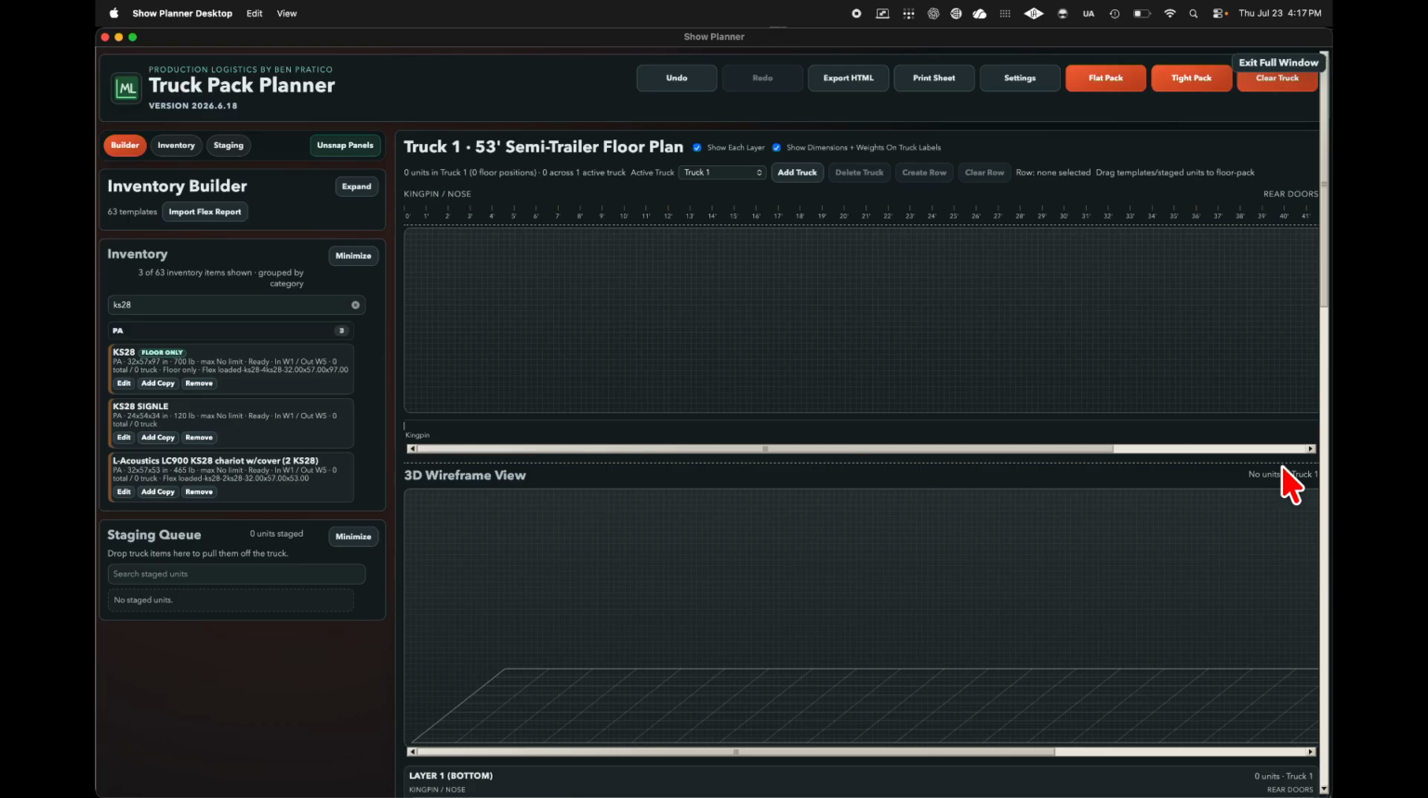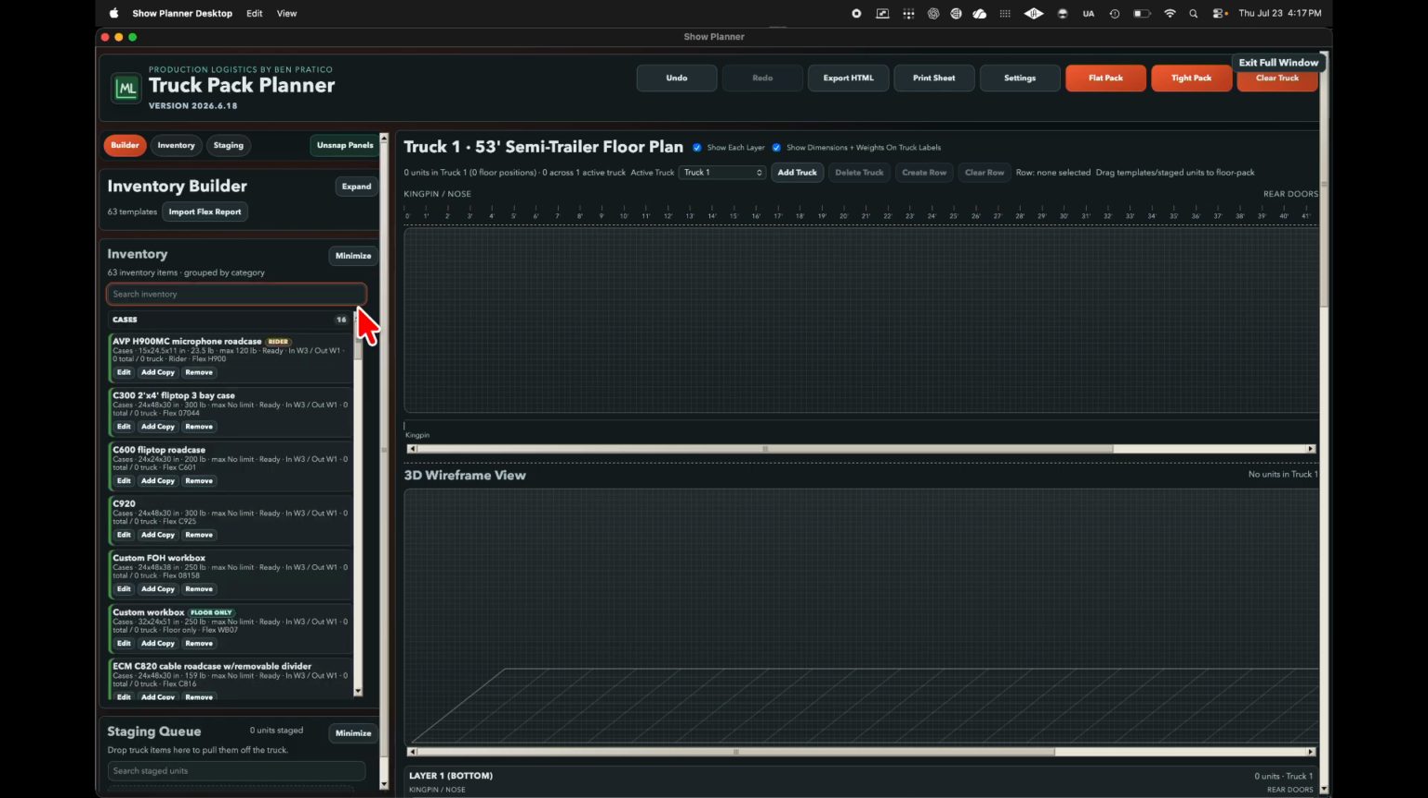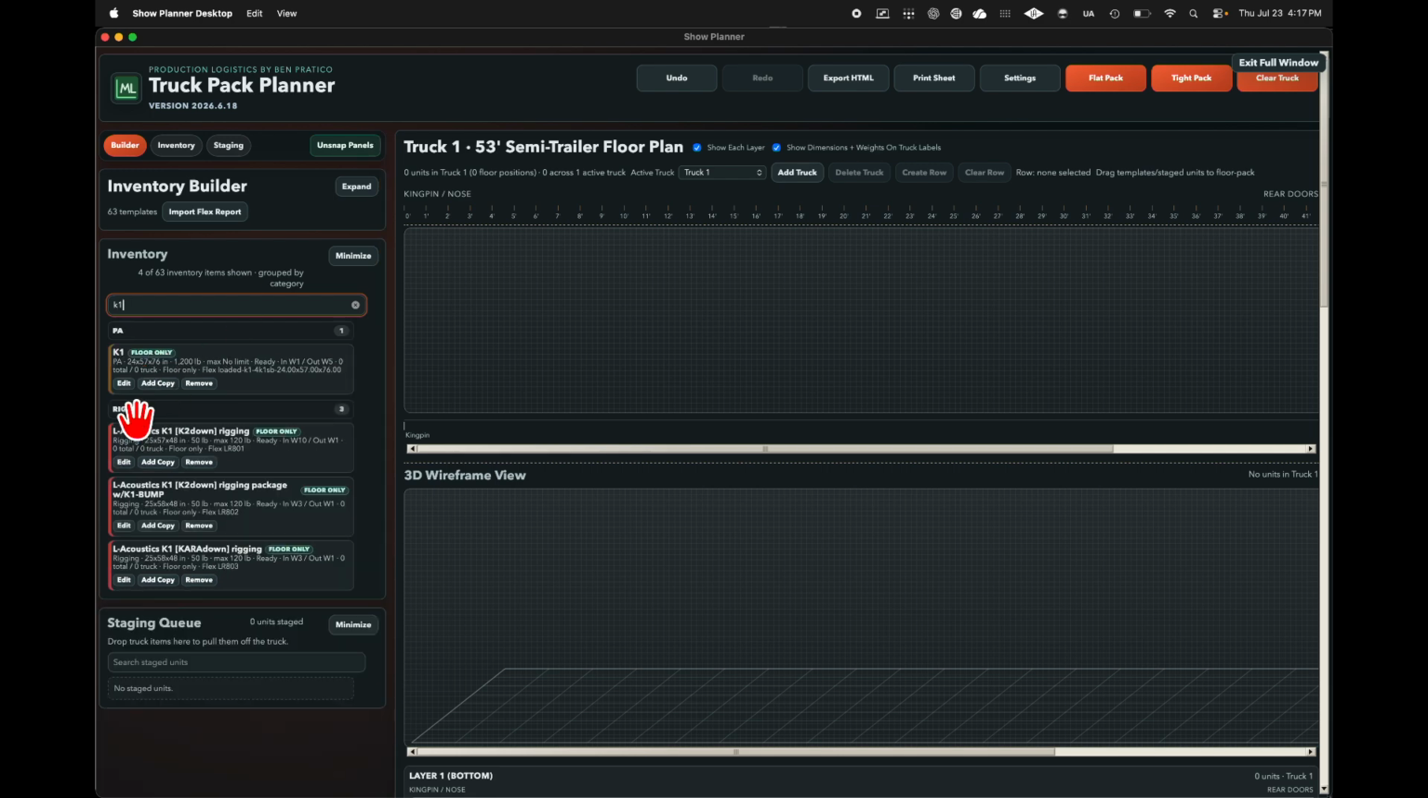This video we'll be going through Truck Pack Planner, an application for simulating truck packs based off of a known inventory or off of a Flex Manifest import. Here we have our truck and our inventory. Go ahead and search our inventory for a case or an item. Go ahead and find a K1 cart.